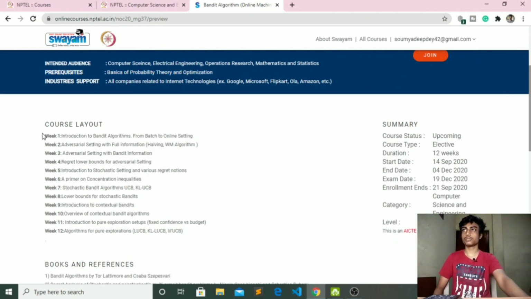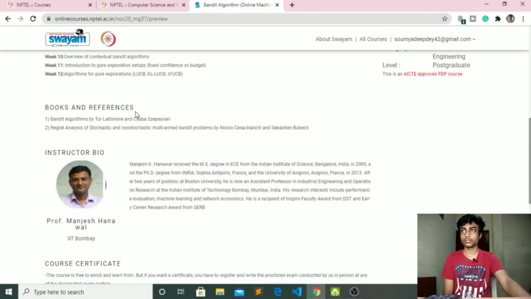Okay, this is the course layout. So week 1 they will cover this topic, week 2 this topic, week 3 this topic, and they will give assignments every week. So you have to complete those assignments, and your answers will be evaluated and you will be given marks. If you score very less marks, it might happen that you don't get the certificate. And these are the books and references you can buy to go along with this course.